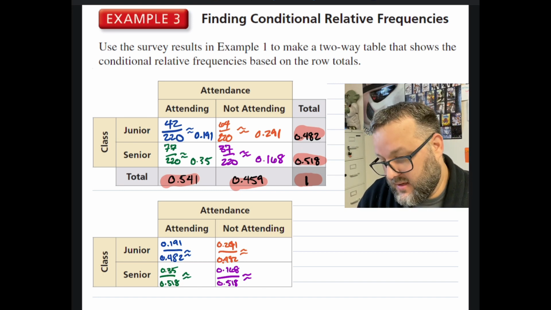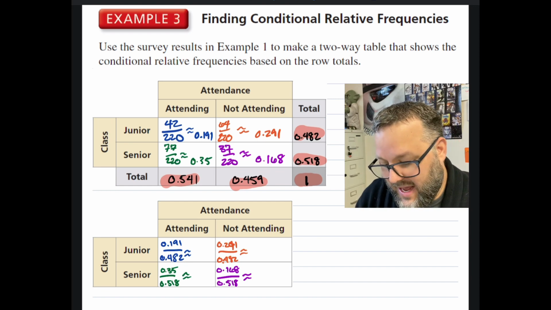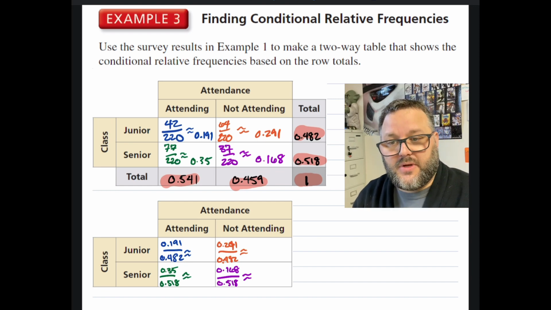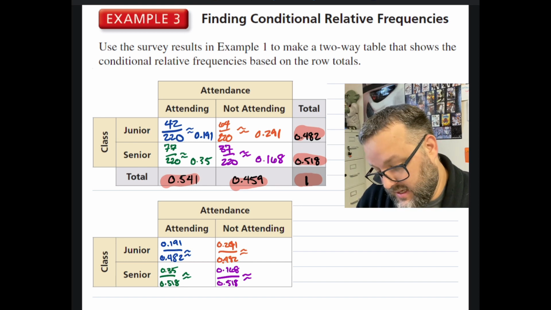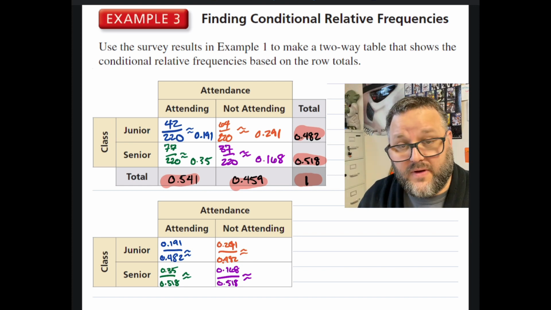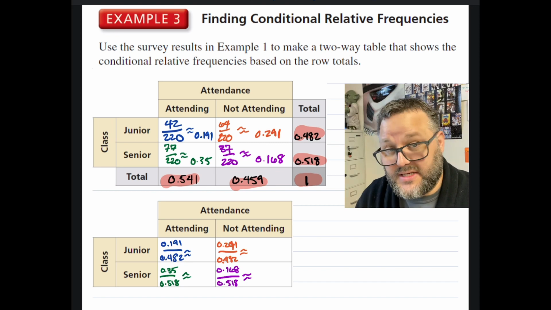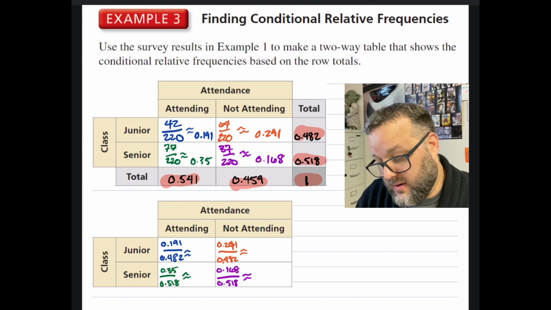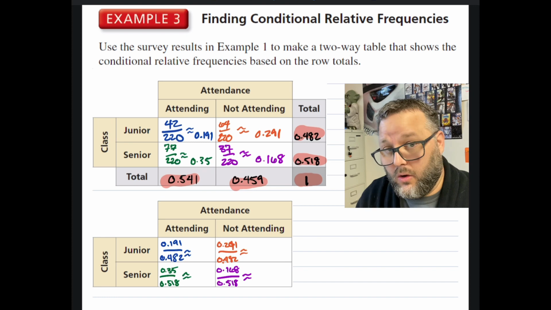So by taking the marginal relative frequency and also the joint relative frequency and how they compare, again through division, we actually will be able to turn this from experimental into expectation, which is more theoretical. So we can take the 0.191 we found before, the 19.1% of the juniors who said they were going to attend that did respond, and compare that to the total amount of people who were juniors that responded at all.